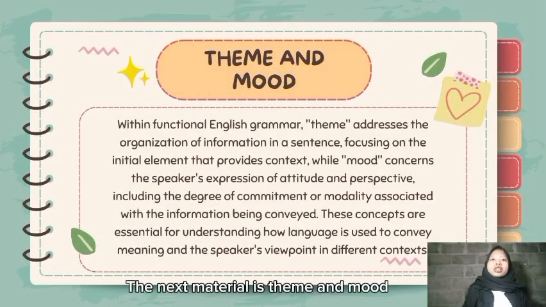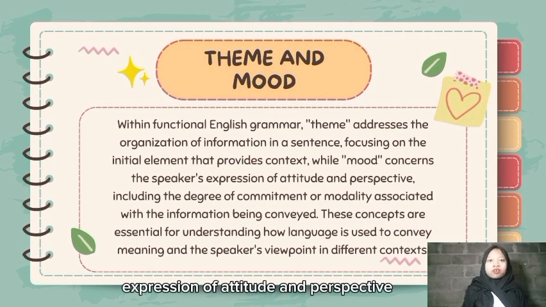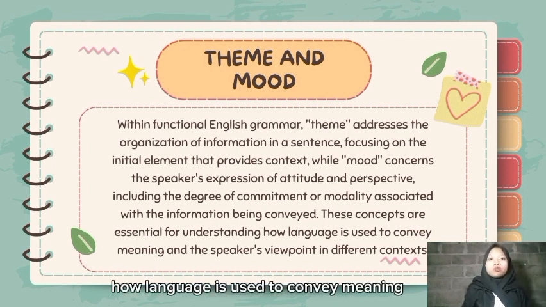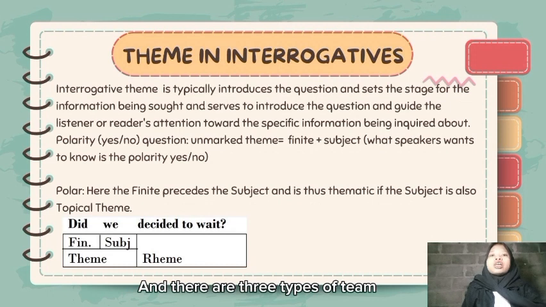The next material is theme and mood. In functional English grammar, theme refers to the organization of information in a sentence, focusing on the initial element that provides context, while mood concerns the speaker's expression of attitude and perspective. These concepts are essential for understanding how language is used to convey meaning and the speaker's viewpoint in different contexts. And there are three types of theme.